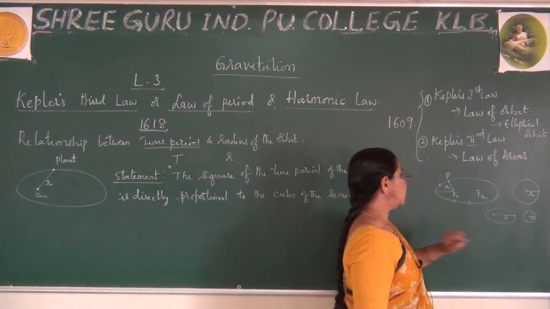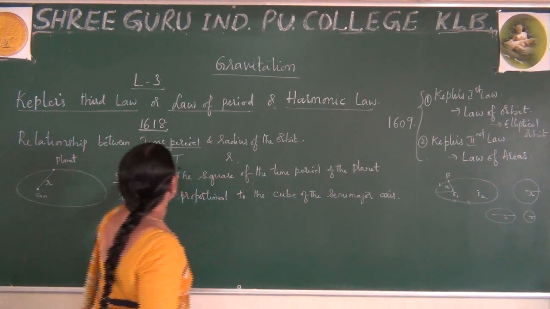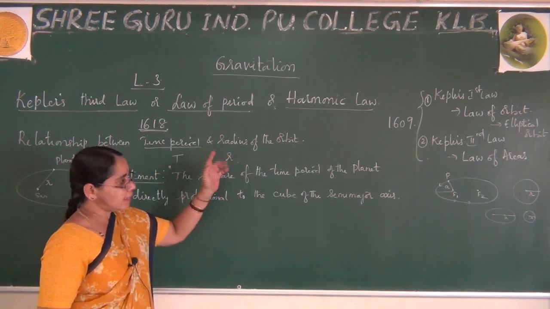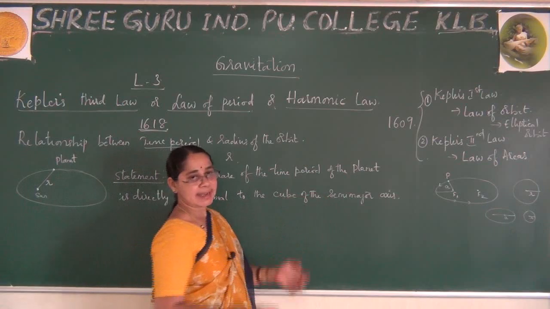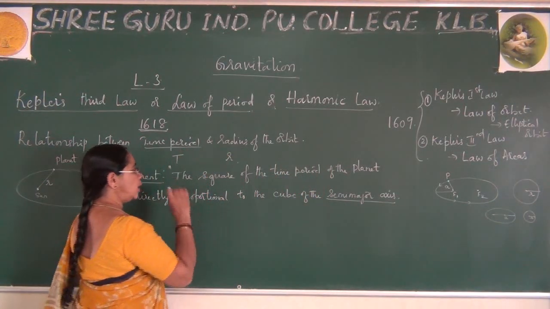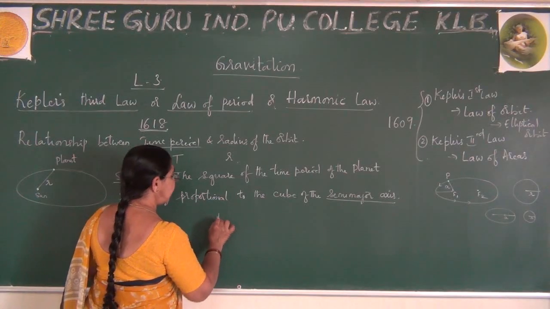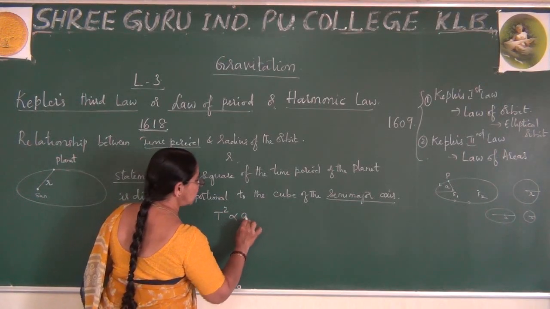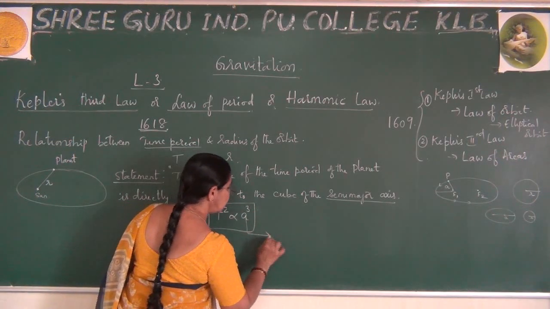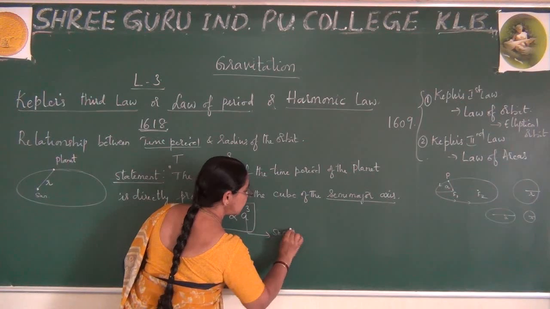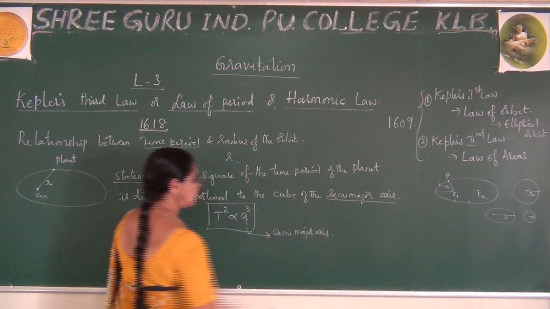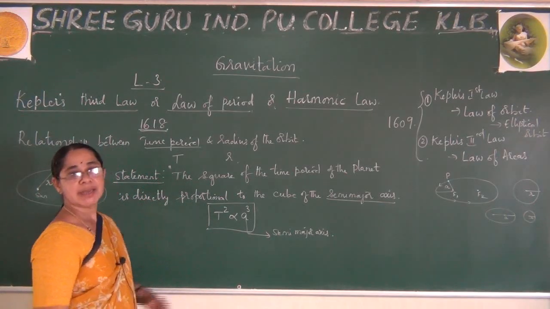Okay, but according to this, you know the time period and radius of the orbit. First I will explain and then I will extend to the semi-major axis. Is it clear? So for this, you just remember, according to our expression, T square is proportional to A cube, where A is called the semi-major axis. What is this T? This is the time period.